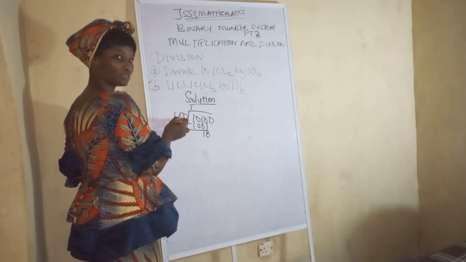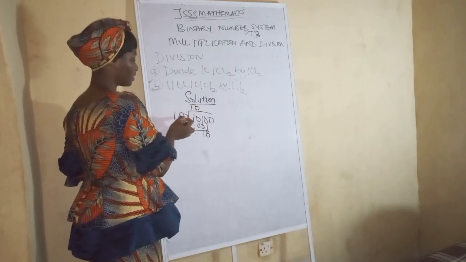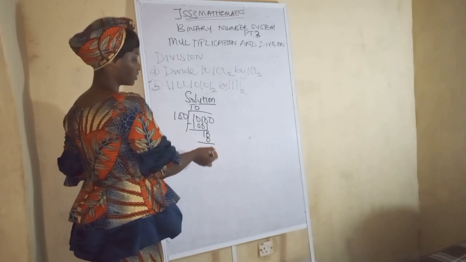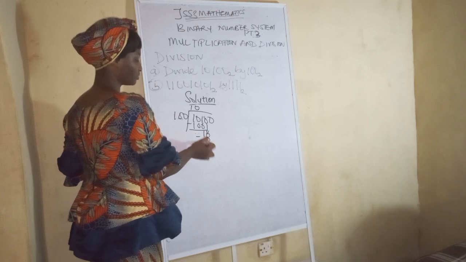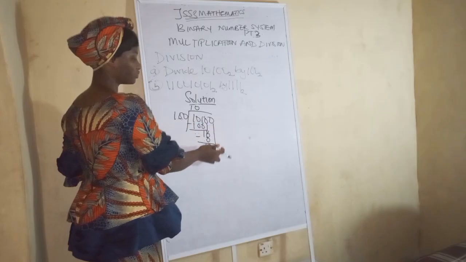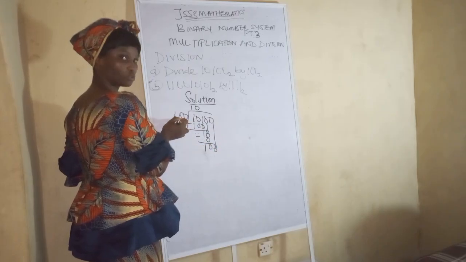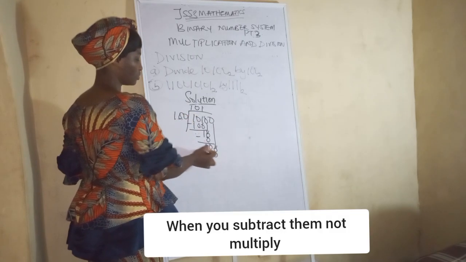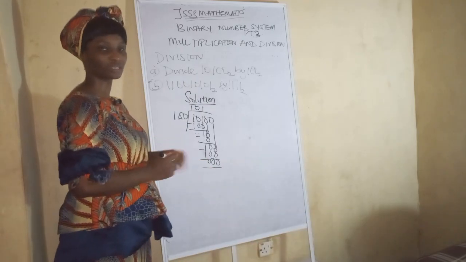10 divided by 100 is not possible because this one is smaller than this one, so just put a 0. 0 divided by 100 is 0. Do you get it now? 0 minus 0 is 0, 1 minus 0 is 1. Bring down this 0 here. You bring down these digits after you subtract them. Do you understand? 100 divided by 100 is 1. 1 times 100 is 100. When you subtract, you have the 0. That is our final answer. It's as simple as that.